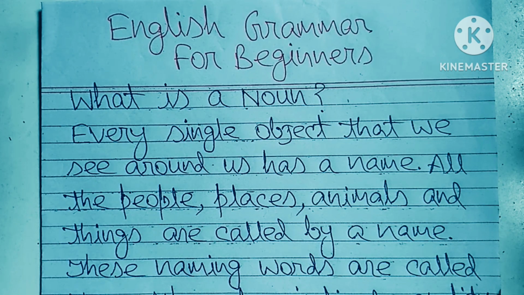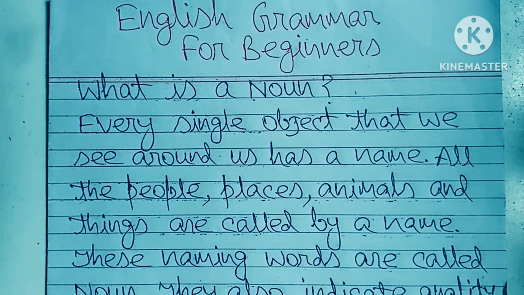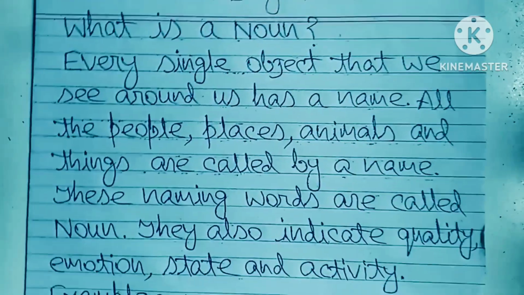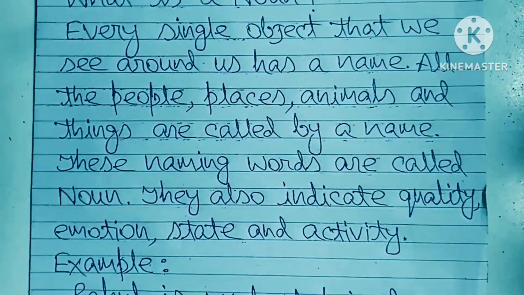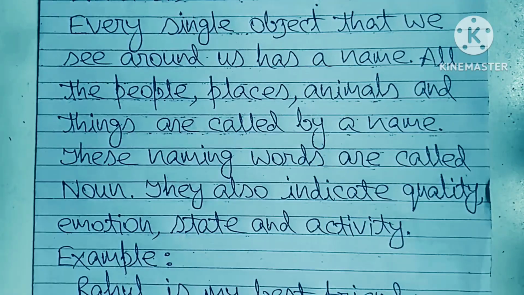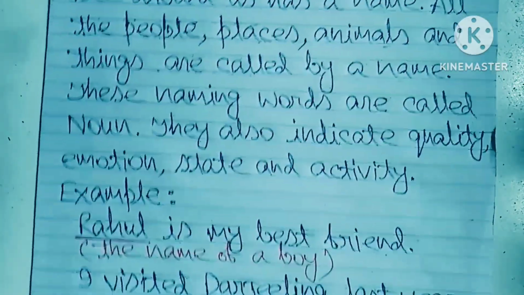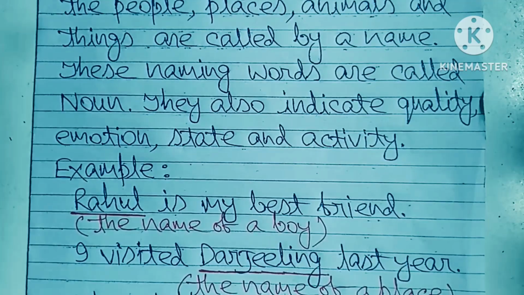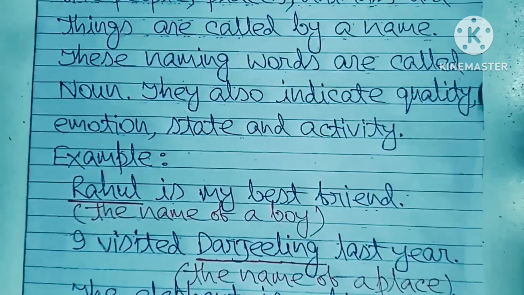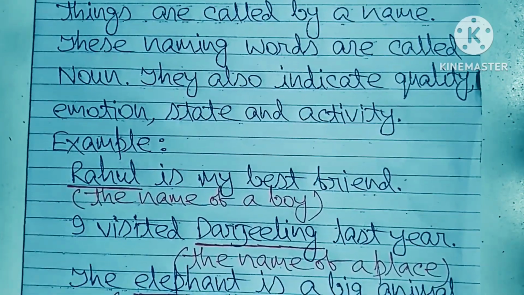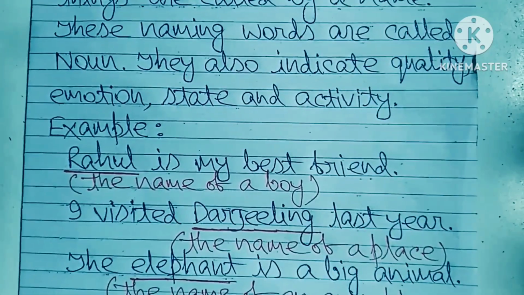So what is a noun? Every single object that we see around us has a name. All the people, places, animals and things are called by a name. These naming words are called noun. They also indicate quality, emotion, state and activity.